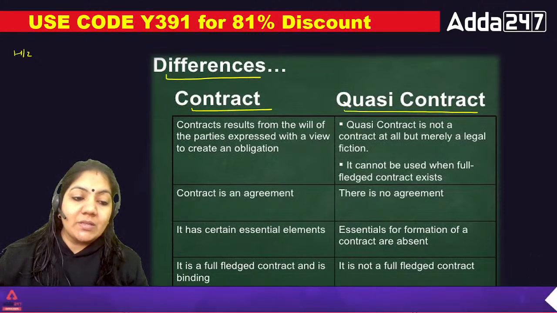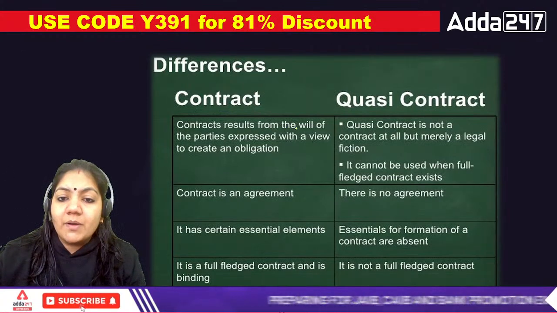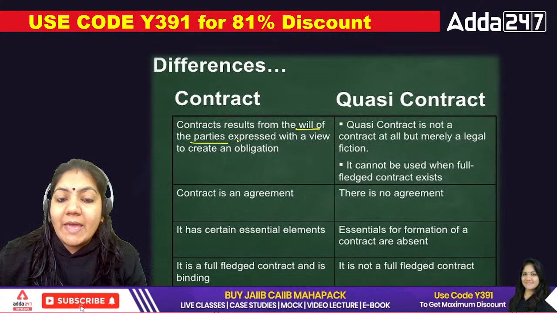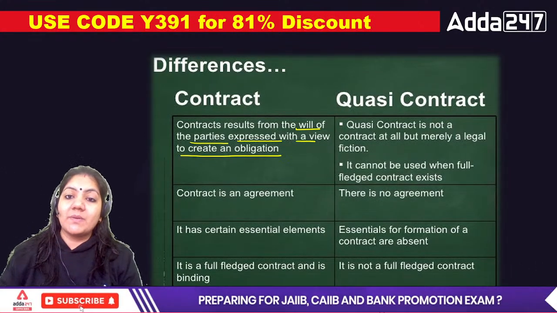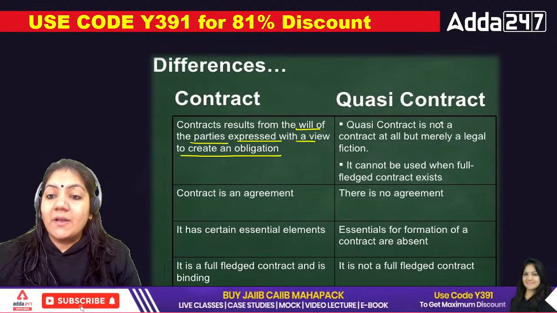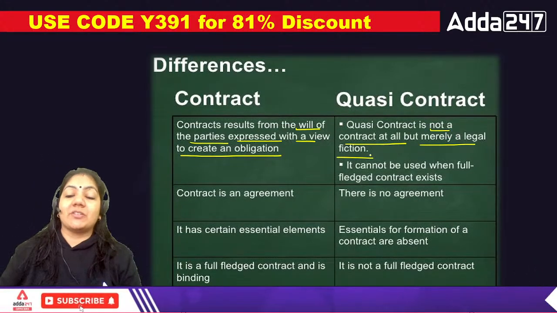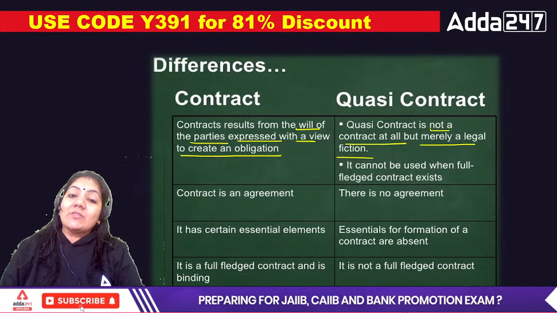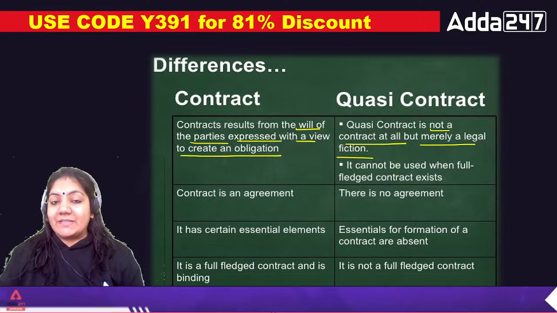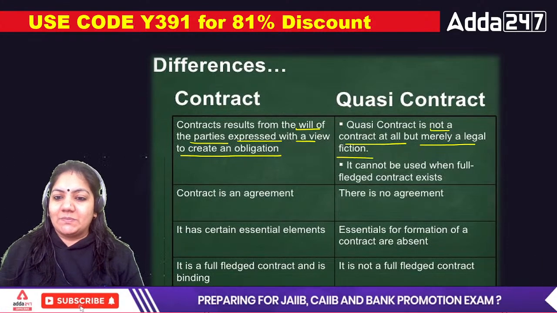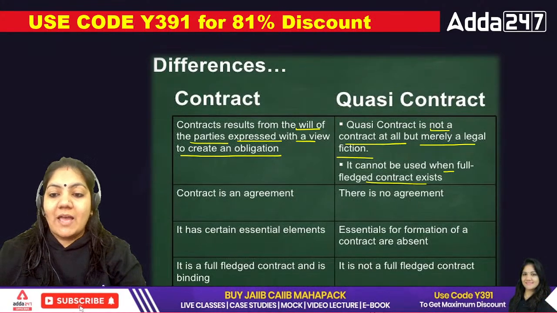Now, the difference between contract and quasi-contract. Contract results from the will of the parties expressed with a view to create an obligation, that is obvious. And quasi-contract is not a contract at all but merely a legal fiction. Why is it not a contract? Because the formalities that a contract needs, quasi-contract does not fulfill. It cannot be used when a full-fledged contract exists. Absolutely right.